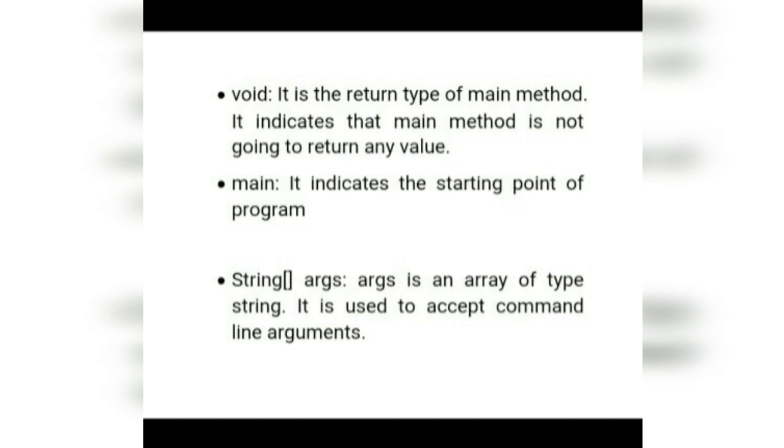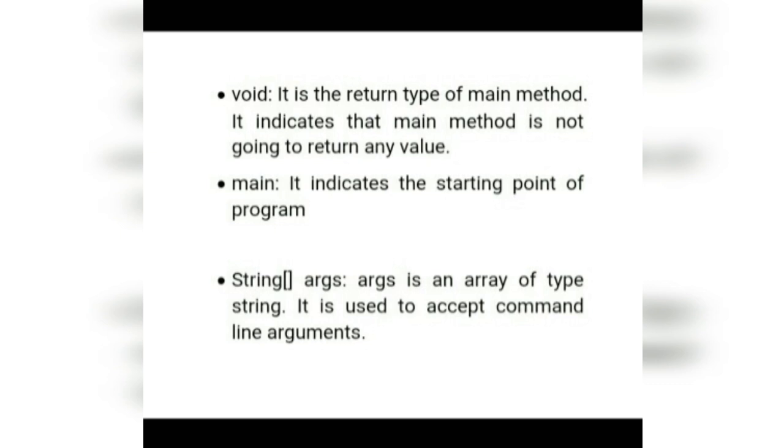In the same way, void is the return type of the main method. It indicates that the main method is not going to return any value. That means empty. Void means empty. That means the main method is not going to return any kind of value, and hence it is written as void. Suppose a function is going to return some value, it can be in the form of integer, boolean, or string. Then we use the return keyword to return the value from the method.